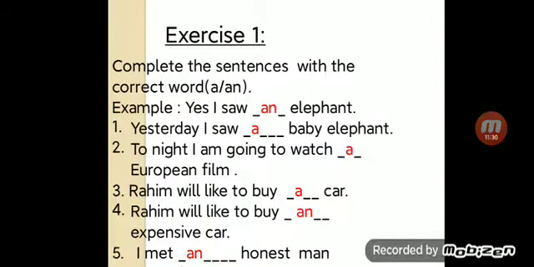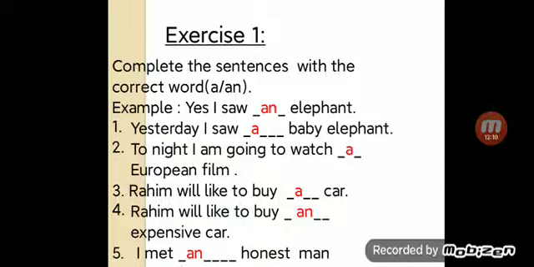Now, dear student, here is some exercise for you. I am giving you the answers also. Complete the sentences with the correct word, a/an. Example: yes, I saw an elephant. Yesterday, I saw a baby elephant. Tonight, I am going to watch a European film. Rohim will like to buy a car. Rohim will like to buy an expensive car. I met an honest man.